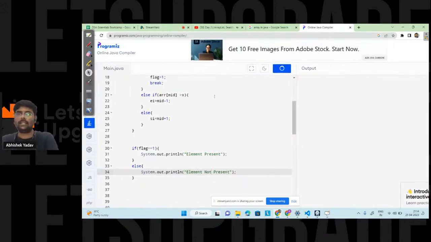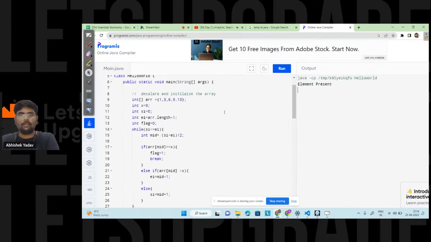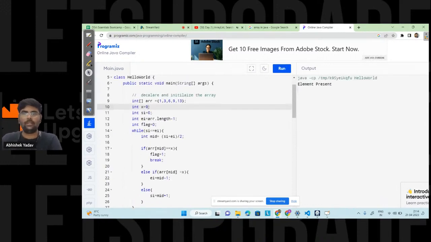And here let's run the code. Let's see whether I'm getting the correct answer or not. So we are getting element present in the array. Let's take one more check, let's take 20, whether 20 is present or not. So 20 is not present here, so element not present in the array.